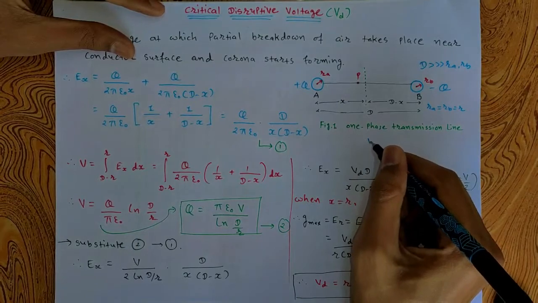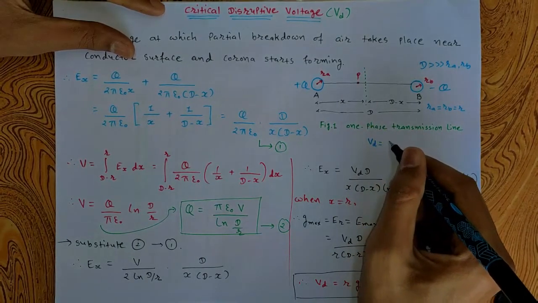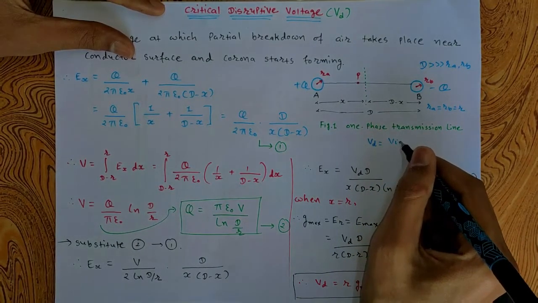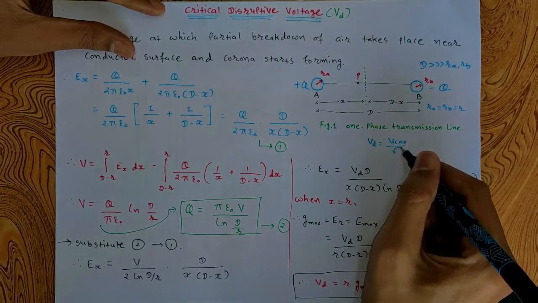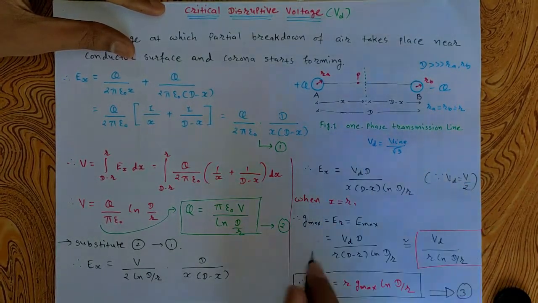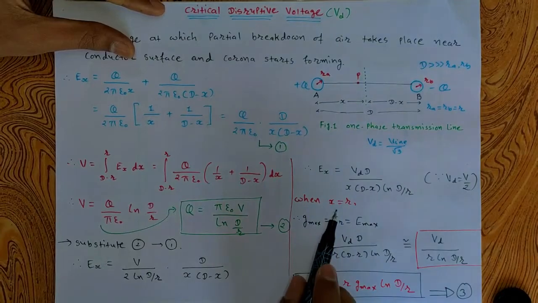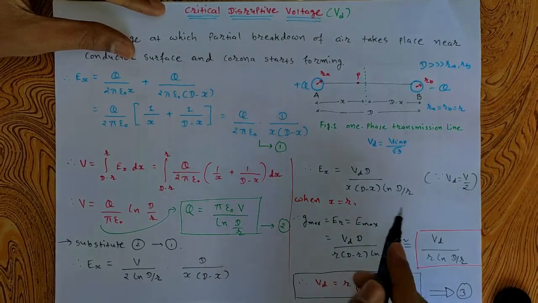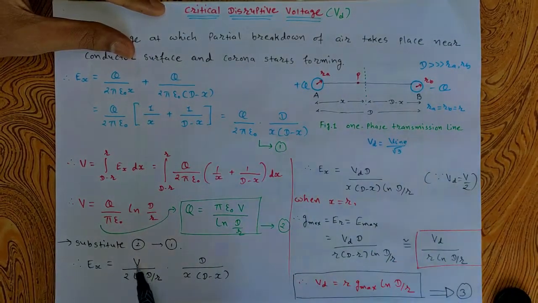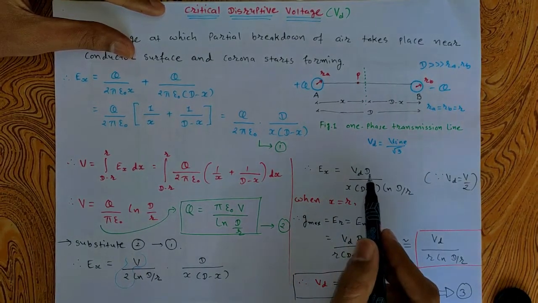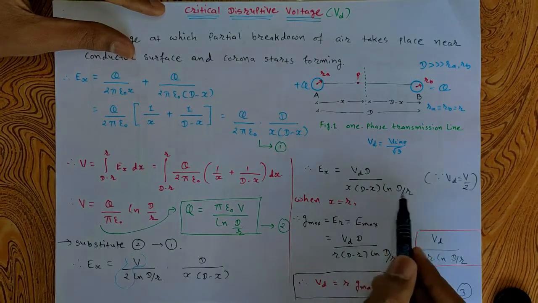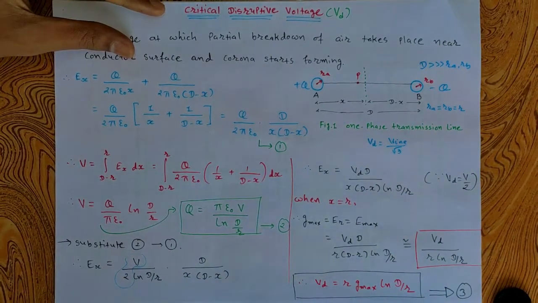In case of a three phase transmission line, your Vd will be your line voltage V divided by root 3. But here we are having only a single phase transmission line, so Vd will be V by 2. So this V by 2 term can be written as Vd multiplied by d, and all this expression will be the same as before.